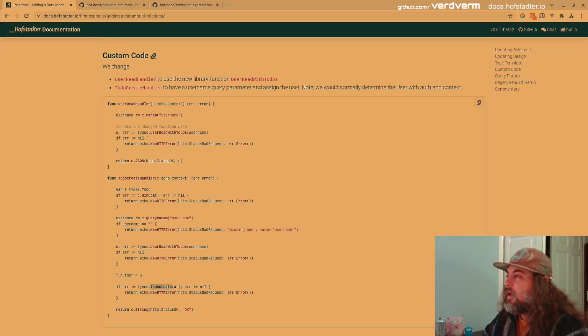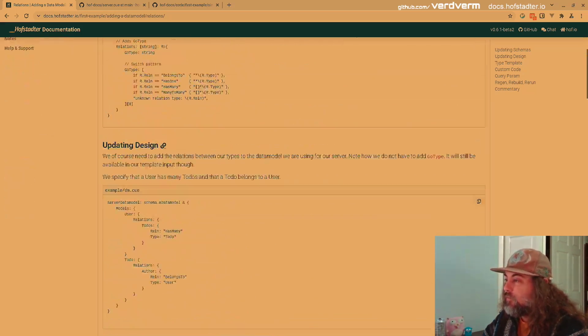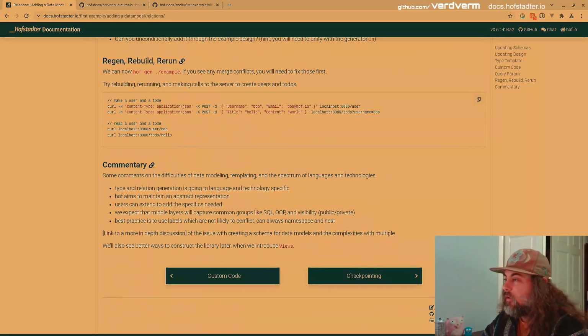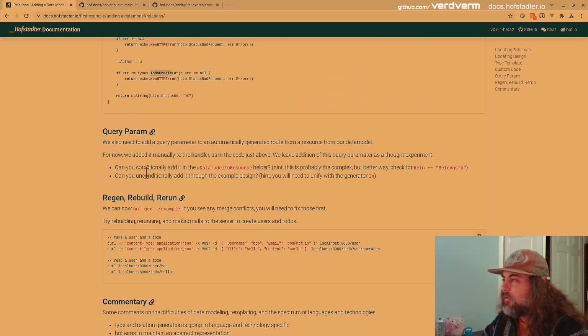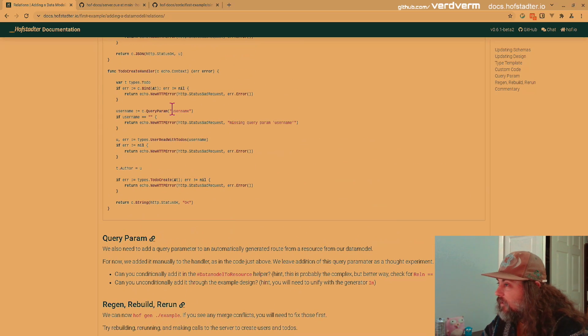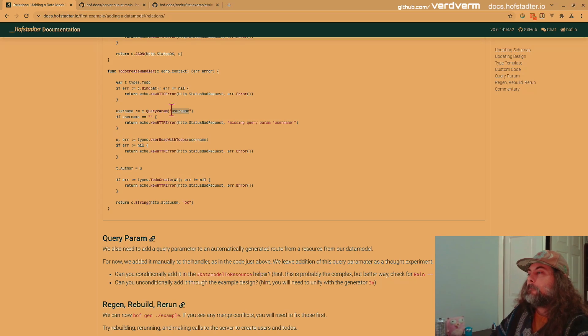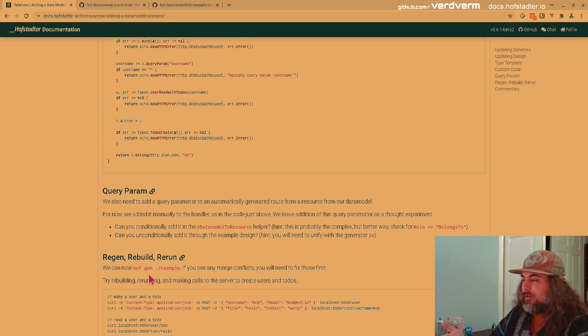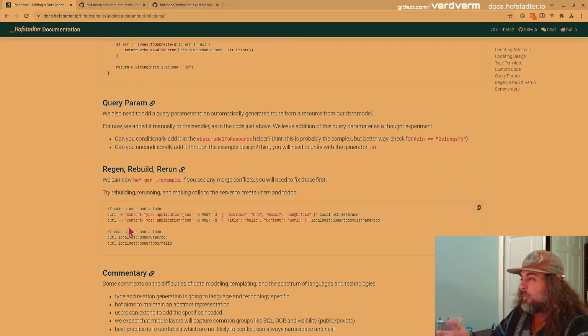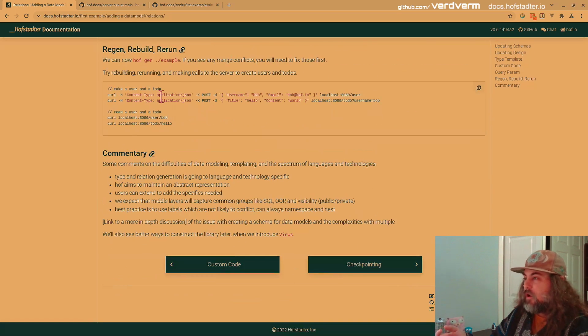So we've been able to add in relations with some pretty minimal code here. I've left adding the actual query param and auto-generating this if you want to. You could just write it here, but it'd probably be better if you put it into the server schema or your instance of this server. I left this as an exercise with some hints. Then you can regen, rebuild, and rerun. Try out this kind of stuff.